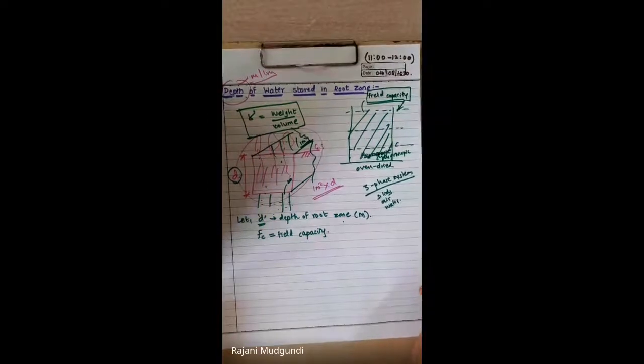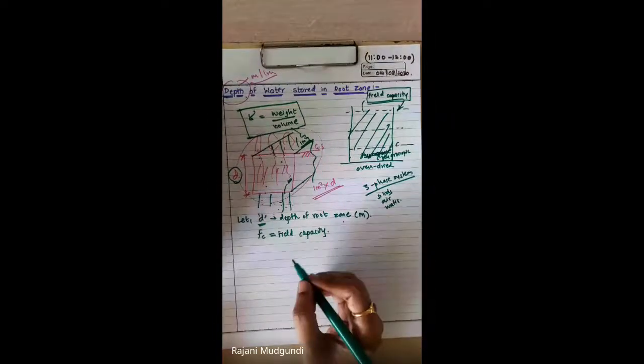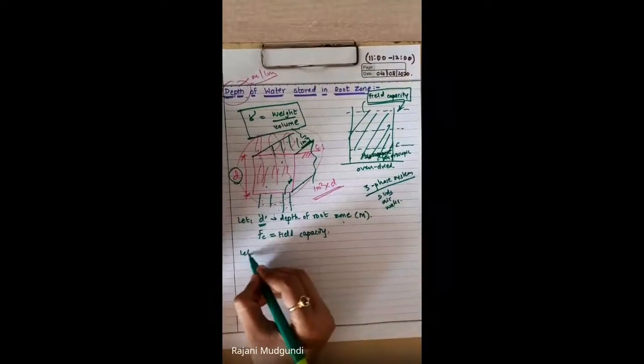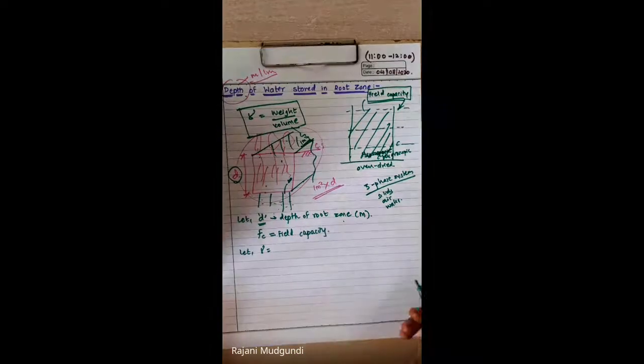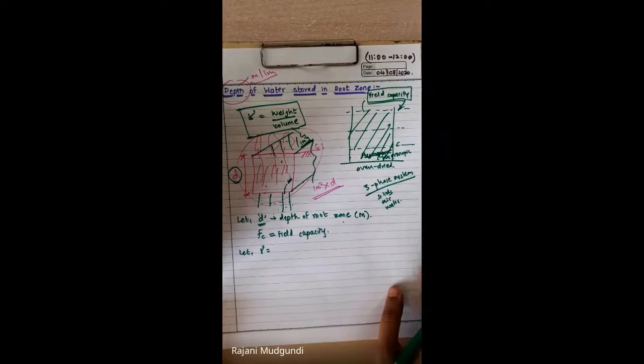So write on the next line, let gamma be the unit weight or density of soil.